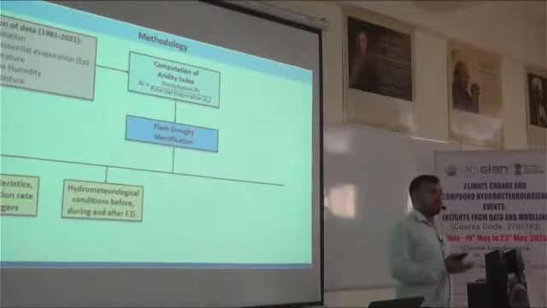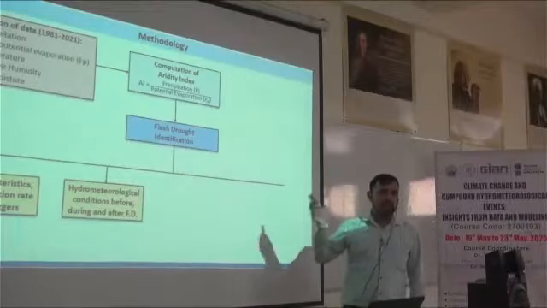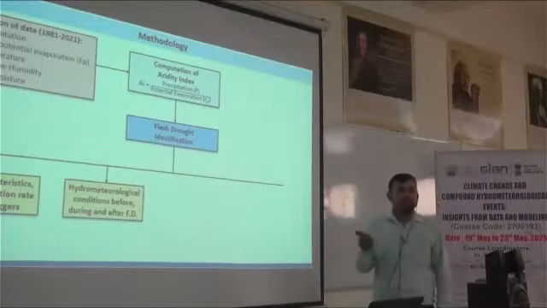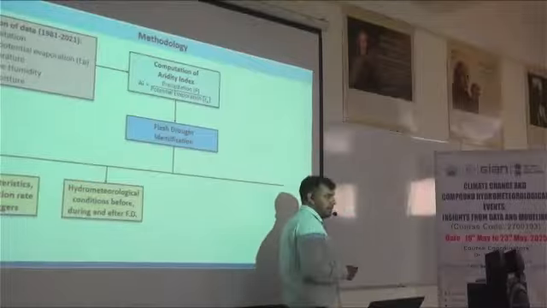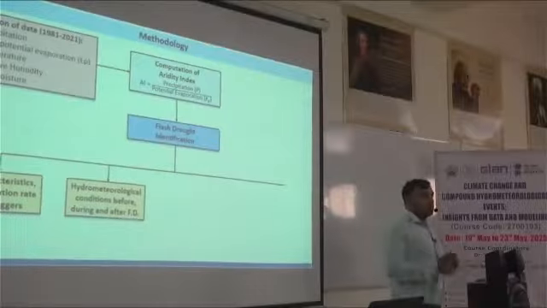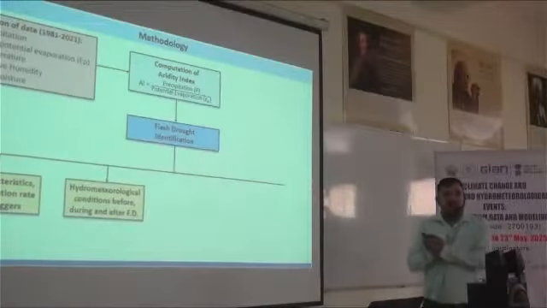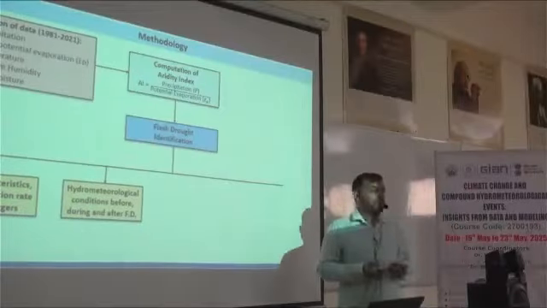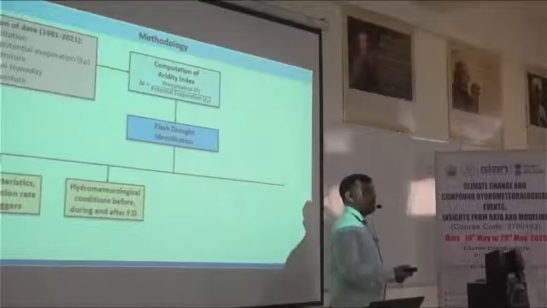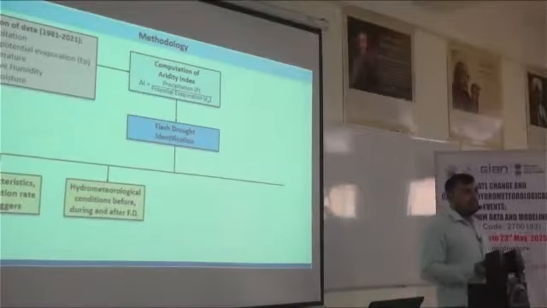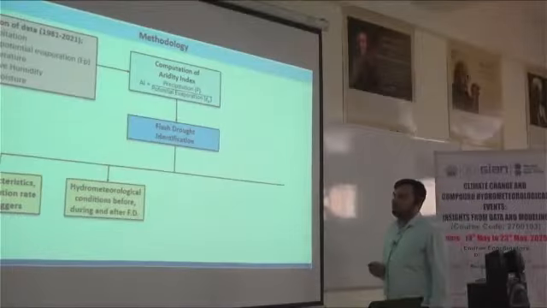It means before the flash drought, what is the condition of these variables, during the flash drought, how these variables are behaving, and after the flash drought. If during the flash drought these variables are behaving similar to the condition which we have developed for flash drought, if they are aligning with that, it means we have developed the definition in a better way. Otherwise there may be some mistake in that.